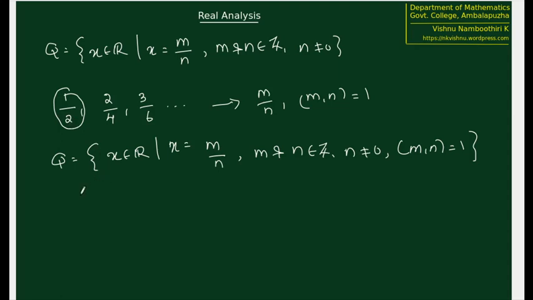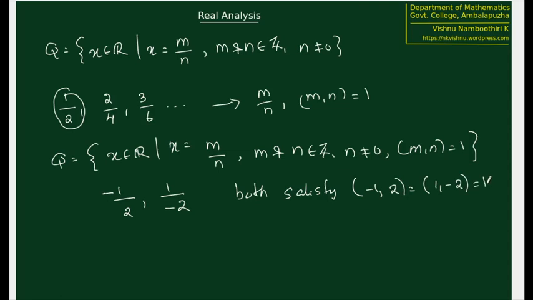But still there can be some more confusion. For example, suppose that we are considering minus 1 by 2 and 1 by minus 2. Both these numbers, minus 1 by 2 and 1 by minus 2, satisfy the condition that the GCD of numerator and denominator has to be equal to 1. But these two numbers represent the same number once again. So still there is a confusion.